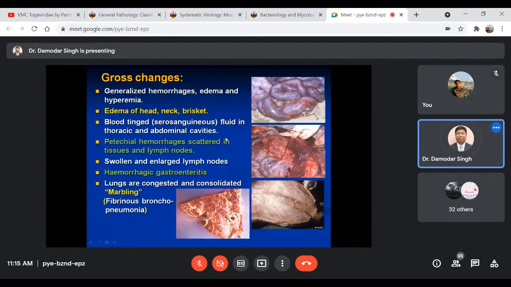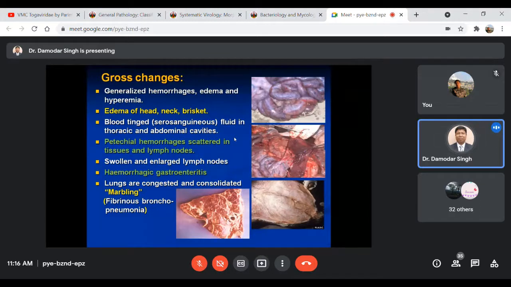And if you open those edematous swollen areas of the body, as well as the body cavities, maybe the thoracic and abdominal cavities, you will find serosanguinous fluid, that means blood-tinged fluid. Petechial, pinpoint hemorrhagic lesions may be found on many of the tissues and lymph nodes. The regional as well as most of the lymph nodes used to be swollen and enlarged.